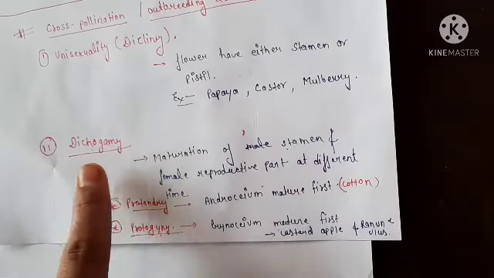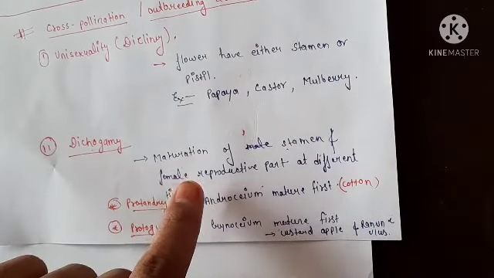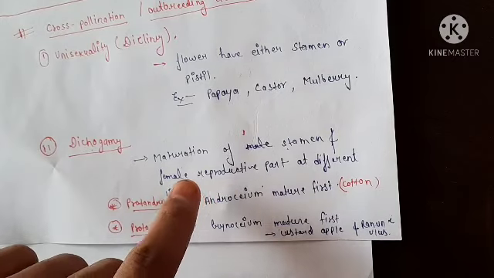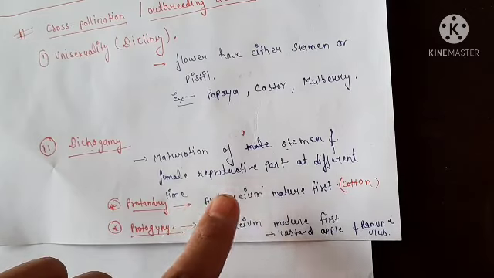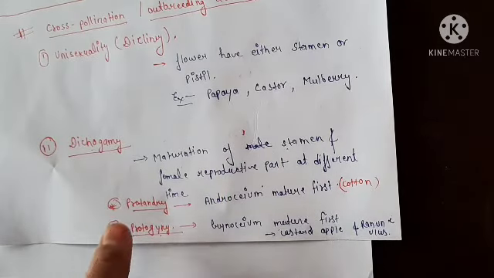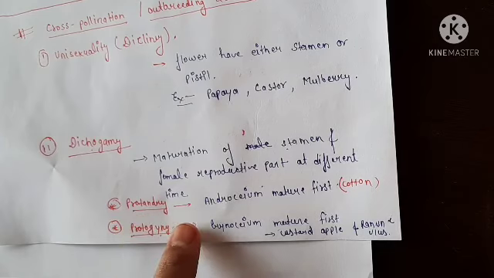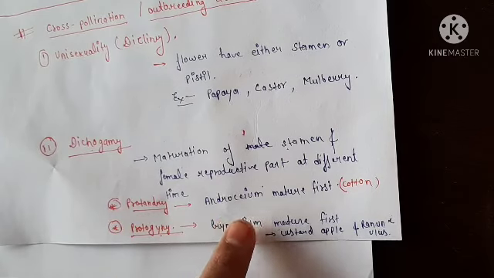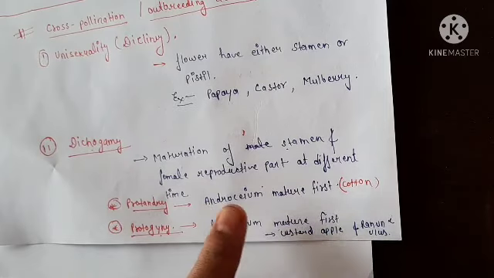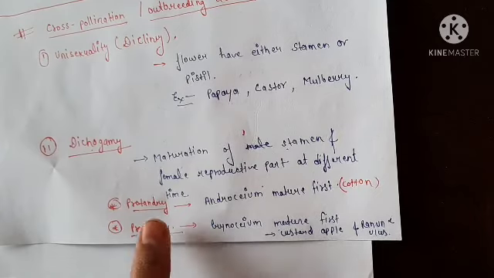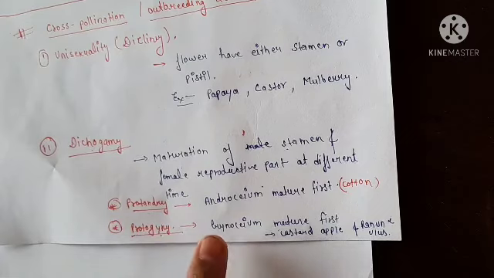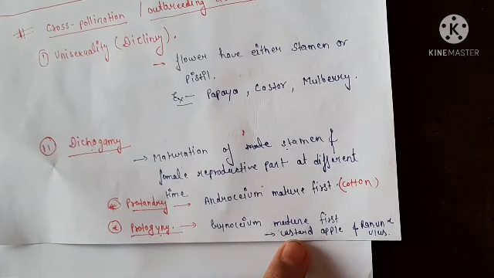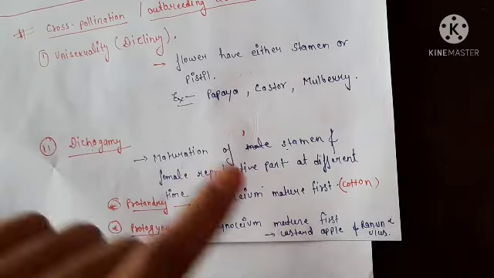After that, we will discuss dichogamy. In dichogamy, maturation of stamen and female reproductive part, means pistil, occurs at a different time. There are two conditions. First one is protandry, in which the androecium matures first. For example, cotton. In protogyny, friends, the gynoecium matures first, for example custard apple and ranunculus.